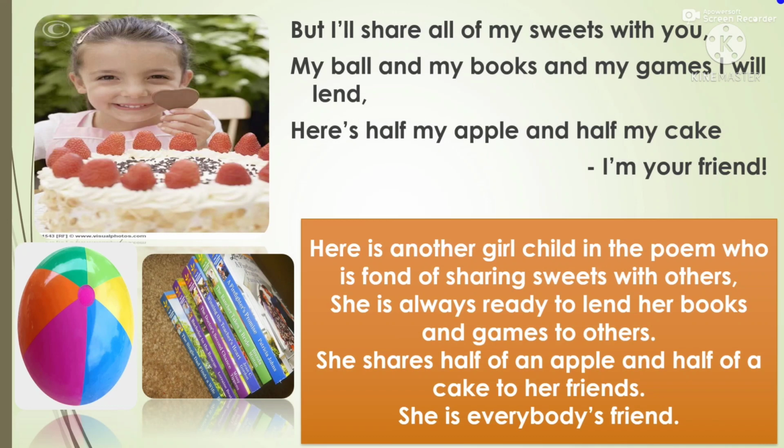She shares sweets with others. She is also always ready to lend her books and games to others. Here games means playing materials, right? Playing materials are called games. And she also shares half of an apple and half of a cake with her friends, right? So she is a very good girl. Everyone wants to become her friend. So students, from the poem we learned that we have to share our things to become everybody's friend, and we have to also lend our things to others.